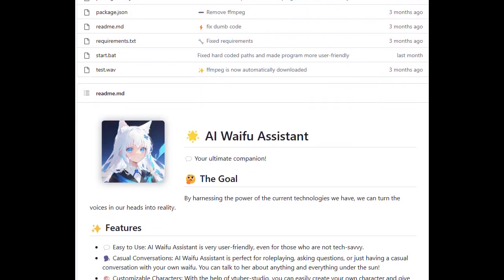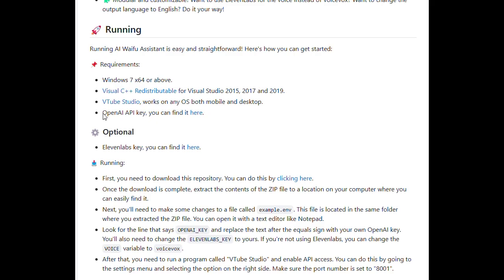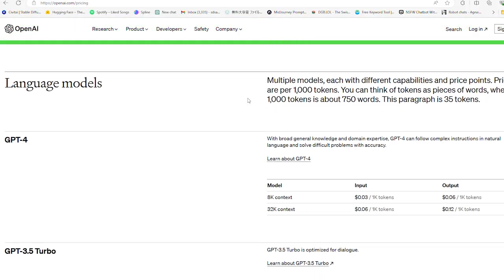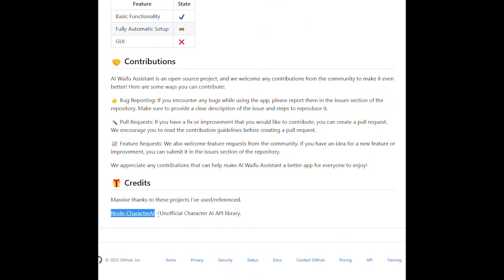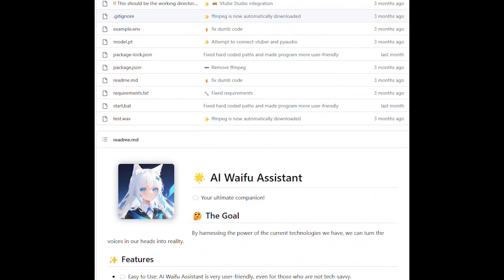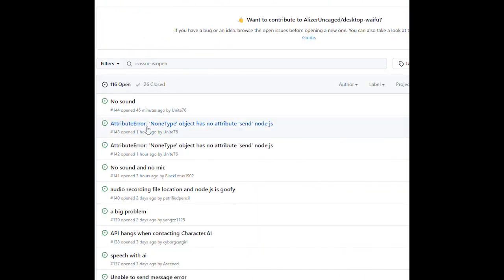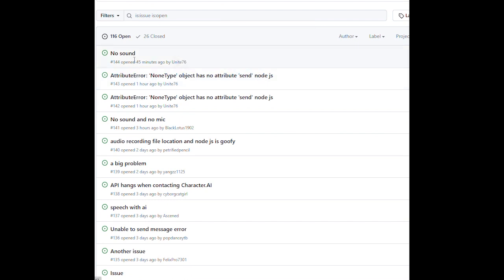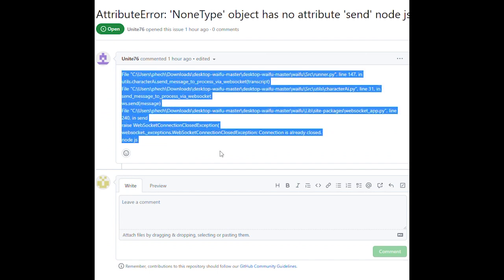But I found that the project needs an OpenAI API key, and for that you have to pay a subscription. It also requires Node Character AI, but it is giving some issues. When I tried to run it, it gave this error. What I found is that Node Character AI is not working. So I decided to restructure and modify the whole project.